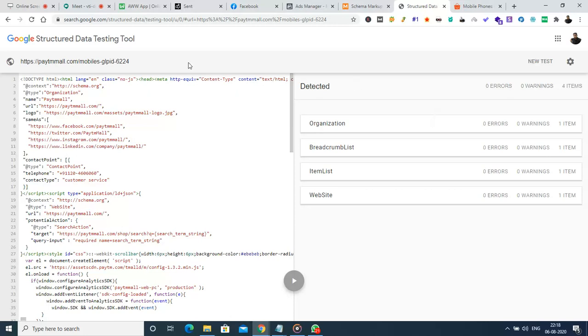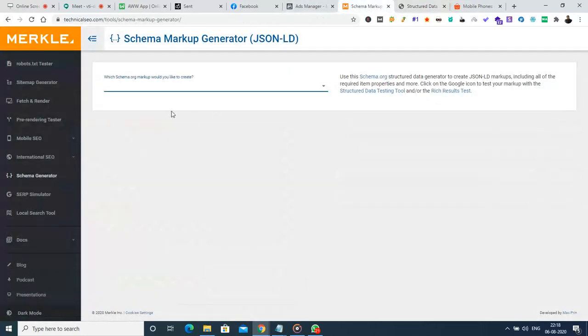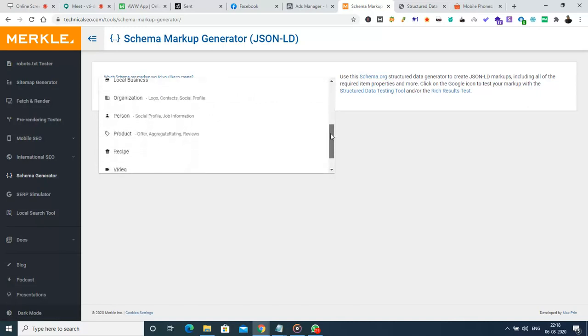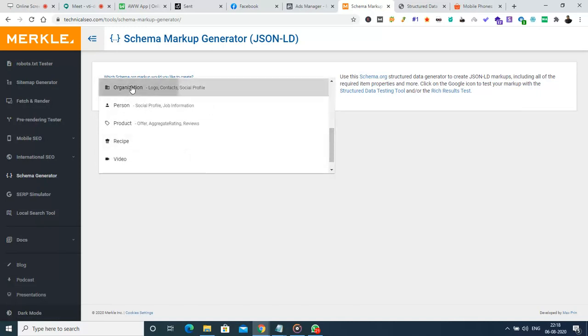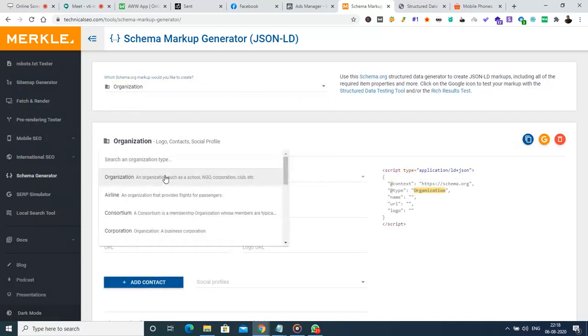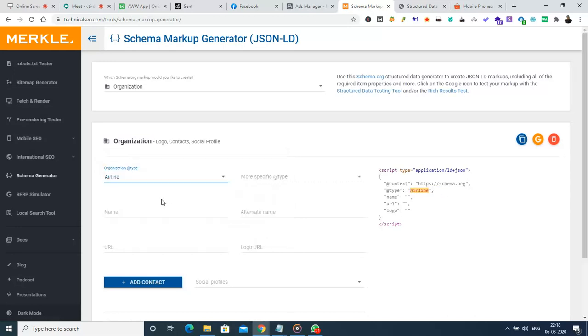So now what we are going to do is generate schema markup language for a new web page. There are a lot of options we can use for schema markup language. Right now I'm going for the organization details, and in this I'm going to choose the type. Right now I'm going to choose something like an airline organization, and I'll be writing it for the organization which is tripwise.com.